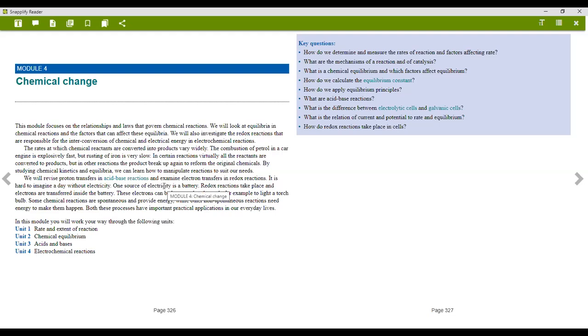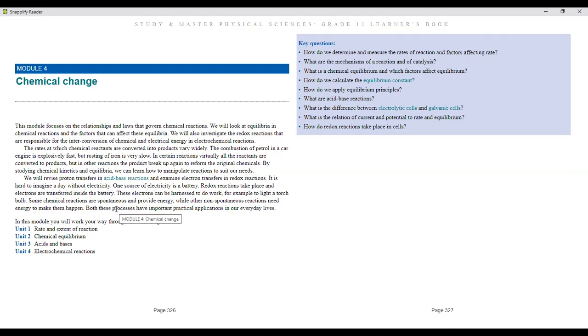So we revise proton transfer in acid-base reactions, and one source of electricity is a battery. Redox reactions take place when electrons are transferred inside the battery. These electrons can be harnessed to do work, for example, to light a torch bulb. Some chemical reactions are spontaneous and provide energy, while others are non-spontaneous and need energy for them to happen.